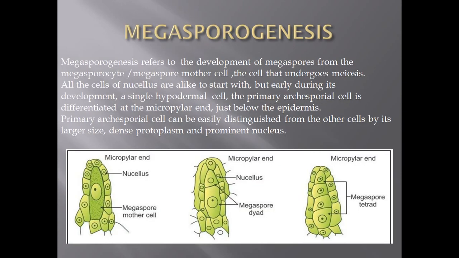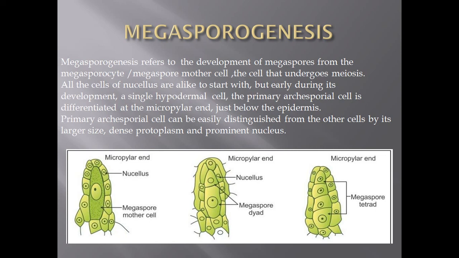Then next we come to the process of megasporogenesis. So what is this megasporogenesis? Megasporogenesis refers to the development of haploid megaspores from the megaspore mother cell, which undergoes meiosis. In the beginning, the megaspore mother cell is diploid, and this megaspore mother cell, or megasporocyte, is also the name of this cell, undergoes meiosis to form the haploid megaspores.